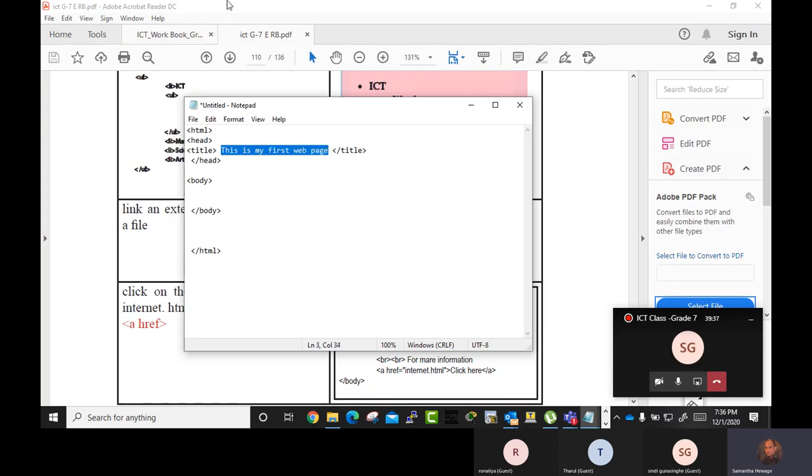Whatever you need to have as a title bar in the web page, you do like this, and you have to close that. Then you have to close the head, because the title tag is under this head. Got it?